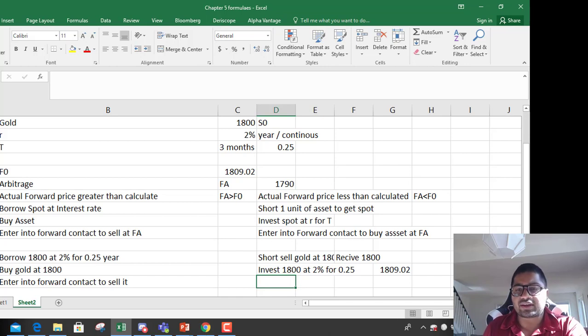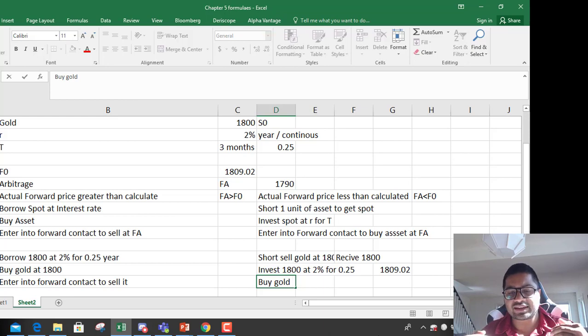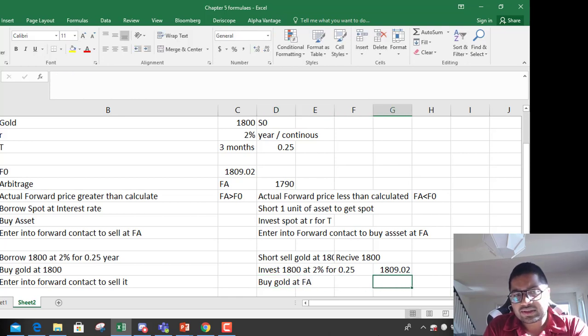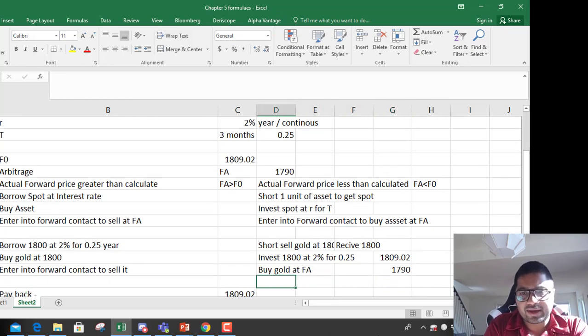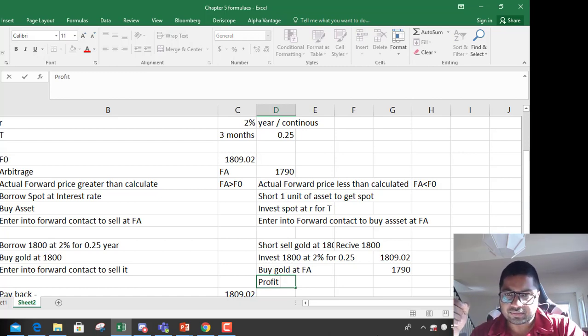Now you're going to enter into a forward contract to buy the asset at the actual forward price. You're going to buy gold, because whenever you short sell anything, you have to return that asset. So you're going to buy gold at FA. FA is 1790. So how much profit did you make? You got 1809 by investing the 1800 that you short sold for, and you're paying 1790 to get back the asset.